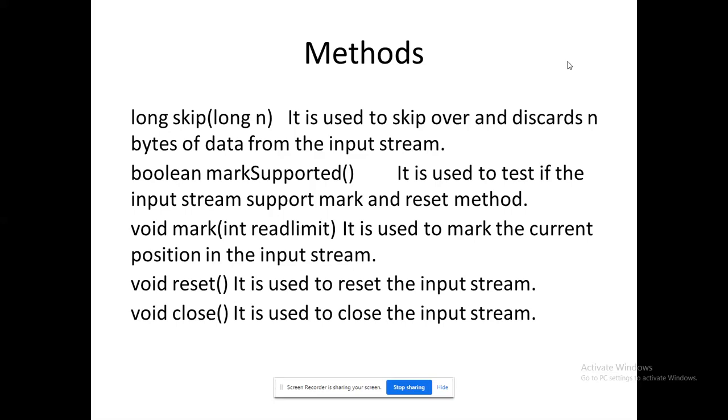Next, mark supported. This is like an indicator. To understand the method mark supported, you must know mark first. What is the purpose of the mark actually? Currently, where is my pointer pointing in the buffer? If it is a console, you can see your cursor blink. If it is a file, once you open the file, the cursor pointer will come to the first position.